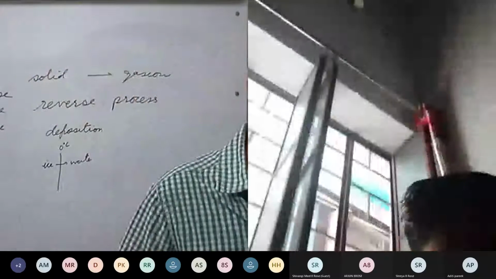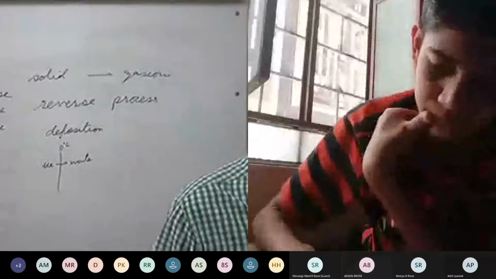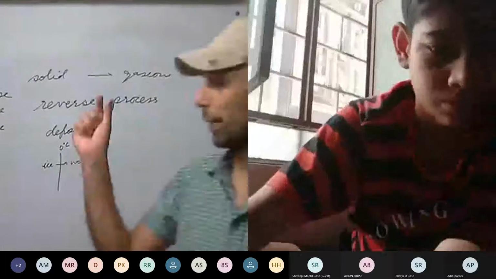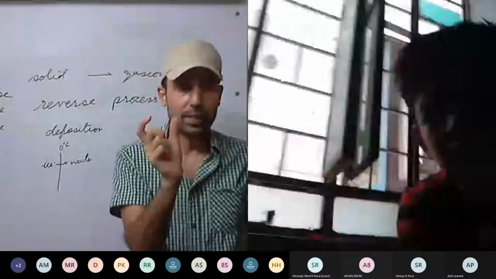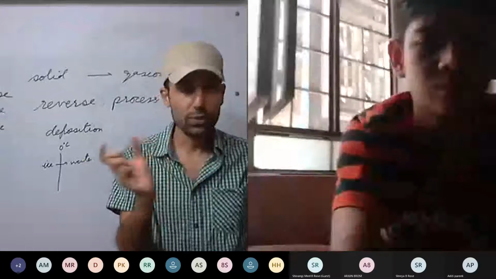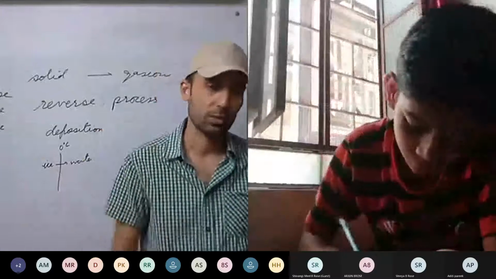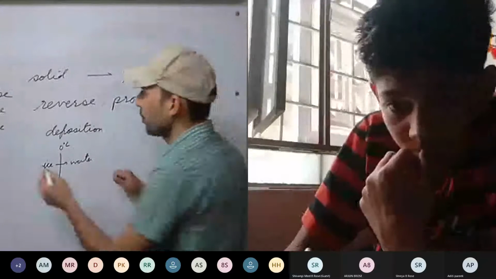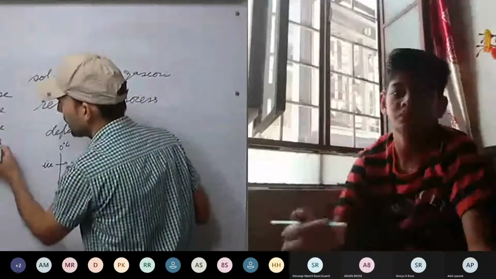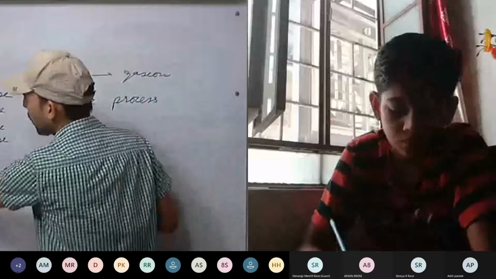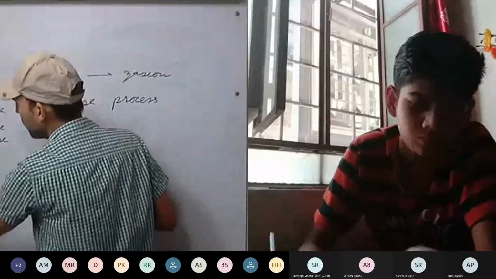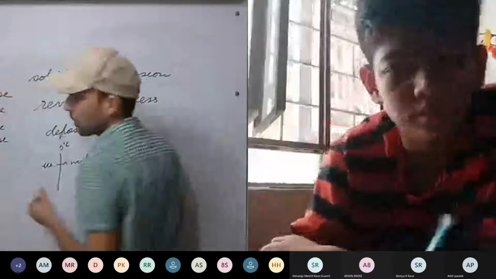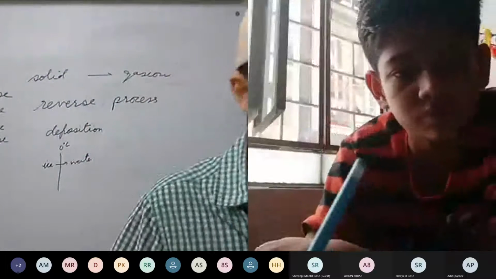Fourth one, in liquids, amplitude of vibrations of molecules is less than for solids. So vibrations we have known. In solid they vibrate. In liquid they vibrate more. In gases they vibrate more and more. False. So this statement is false. First one false, second true, third true, fourth false. Okay. So checkpoint 3 is clear.